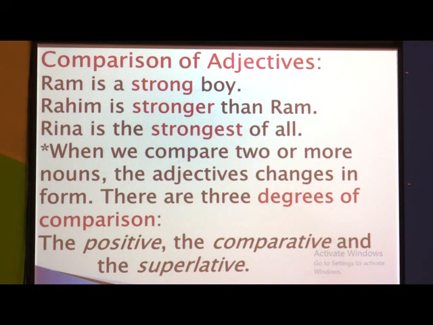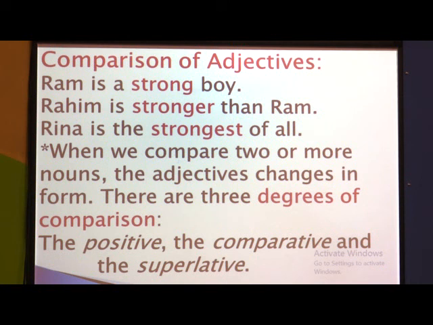So when we use the adjective for a single person's quality, we use the first form of the verb, that is the positive degree. When we are comparing two people, we use the adjective in the comparative degree. And when we use an adjective to tell someone is the most superior, we use the superlative degree. So what are the positive, comparative and superlative degrees? Let's see in detail. When we compare two or more nouns, the adjective changes its form.